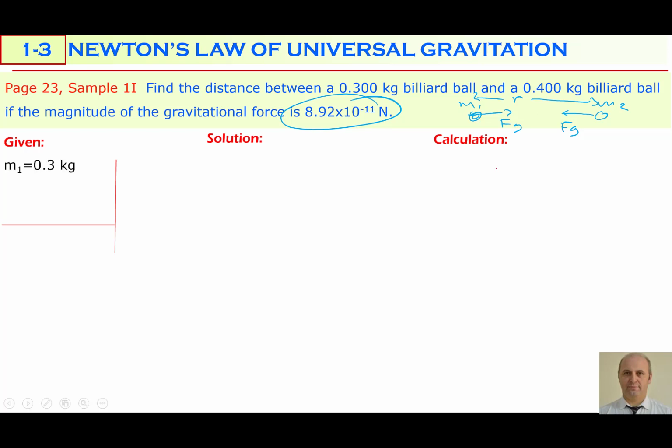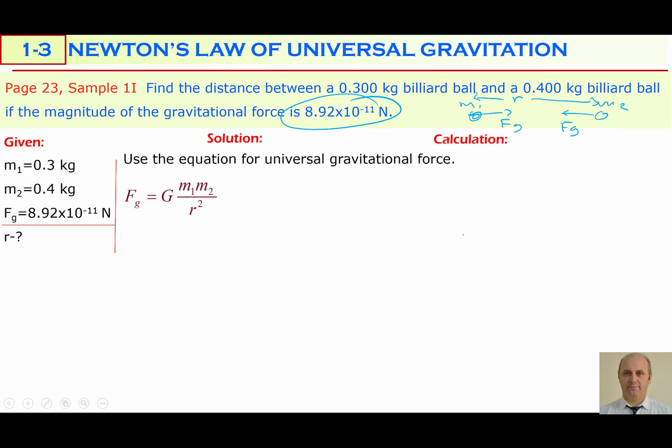So m1 is 0.3 kilogram, m2 is 0.4 kilogram, and if these billiard balls attract one another with a force of 8.92 times 10 to the power negative 11 newton, find the separation between these two balls. So the equation is Fg equals capital G mass 1 mass 2 divided by r squared. This calculates Fg, but we should calculate r. That's why we should cross multiply first. Fg and r squared must be multiplied. R squared times Fg is equal to G times m1 times m2.